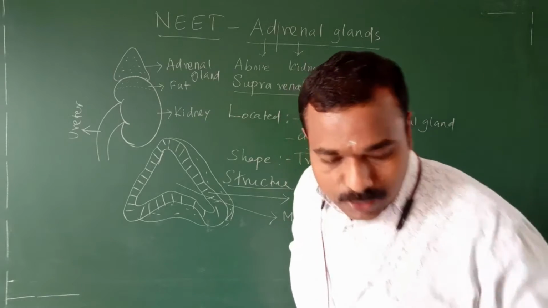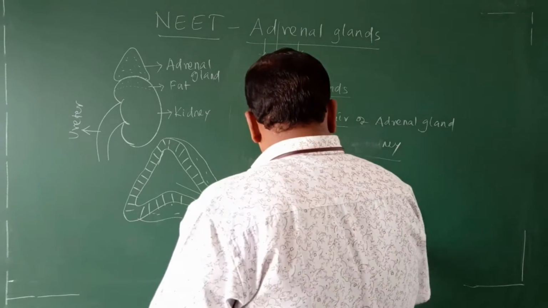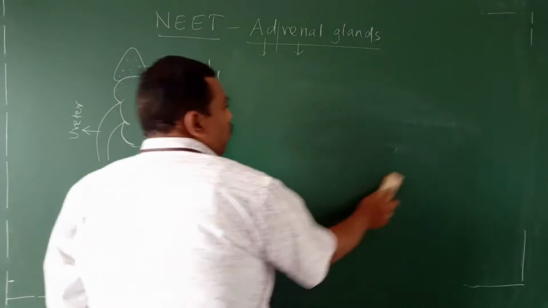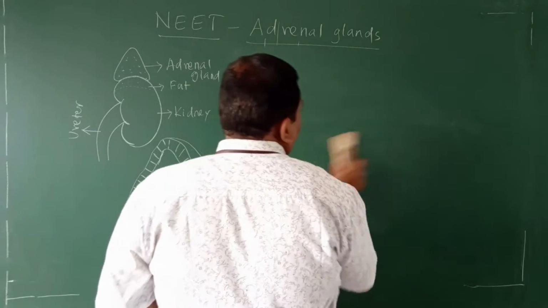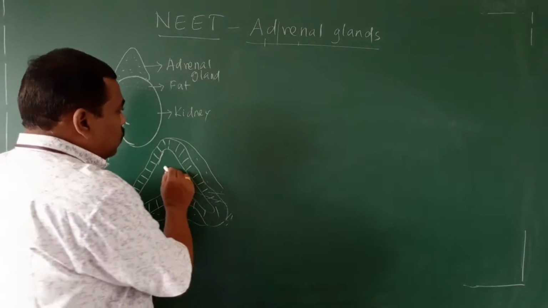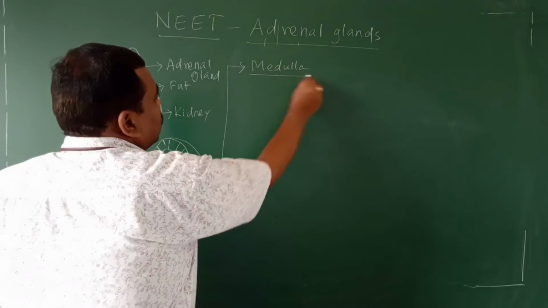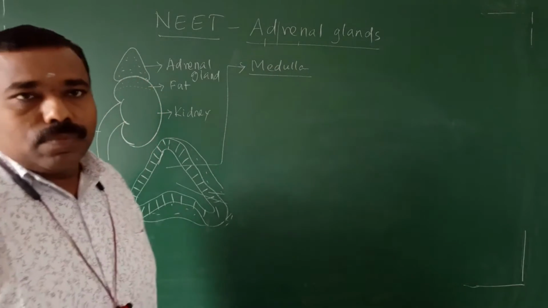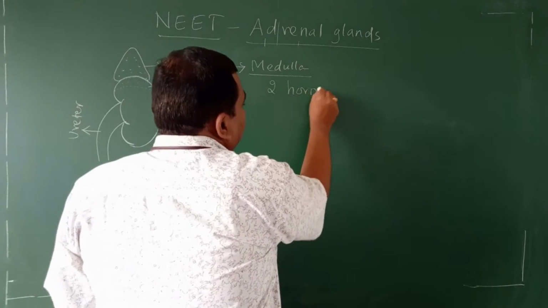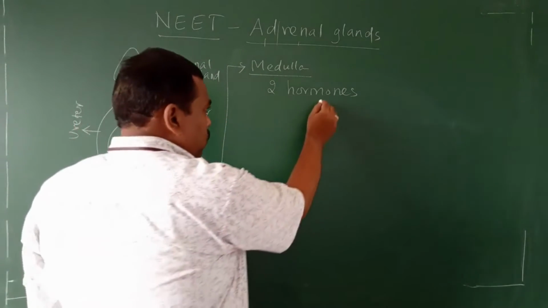Okay, now the important part I said, no? What is the important part? If it is a gland, it has to secrete certain hormones, right? Those hormones only we are going to discuss now. First let us discuss the medulla hormones. Adrenal medulla secretes two important hormones. What are the two hormones?